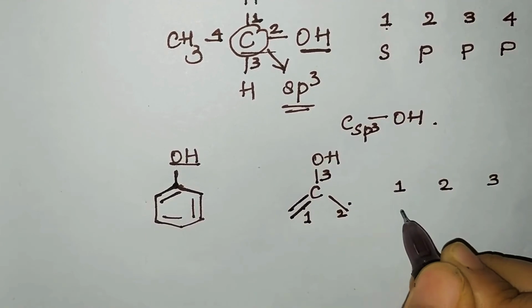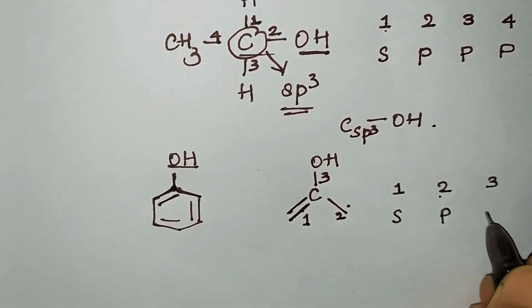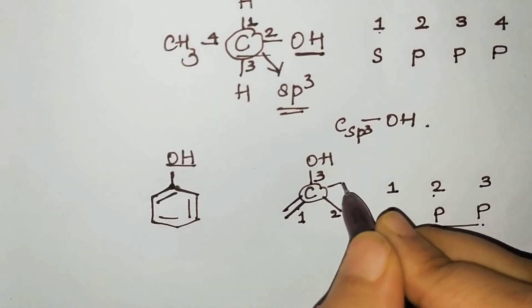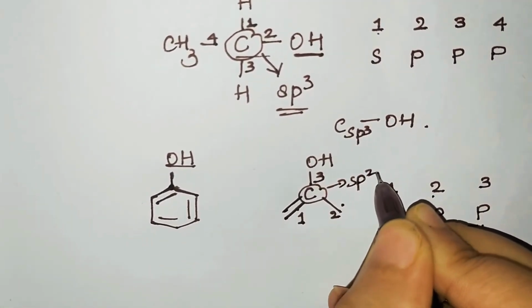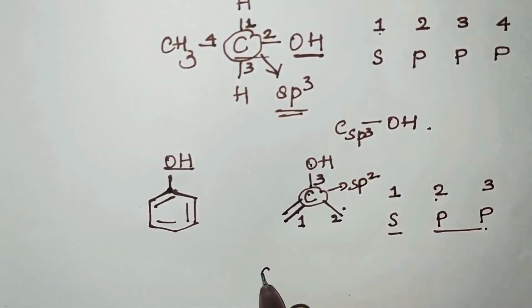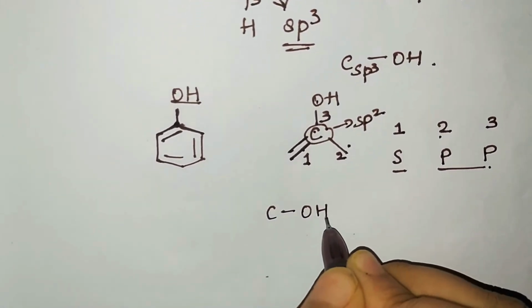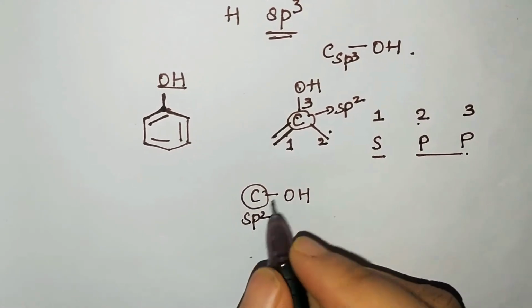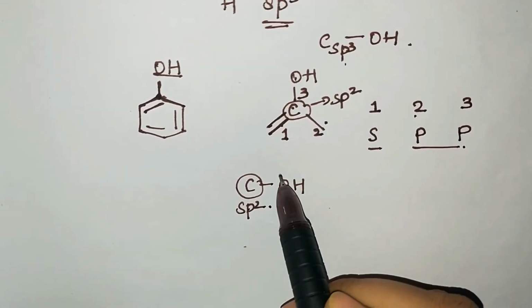So when it is bonded on 3 sides, 1 s, p can be written thrice, but here we are having only 2, so s and twice p. So the carbon in the benzene ring is undergoing which hybridization? sp2 hybridization, and the nature of the bond here is carbon sp2 hybridized OH bond. So based on these two categories, we have classified the alcohols and the phenols.